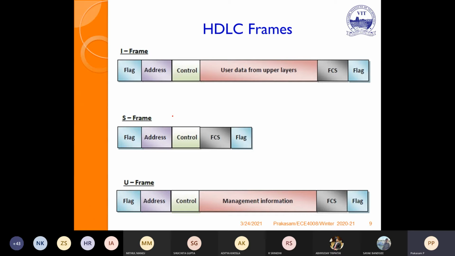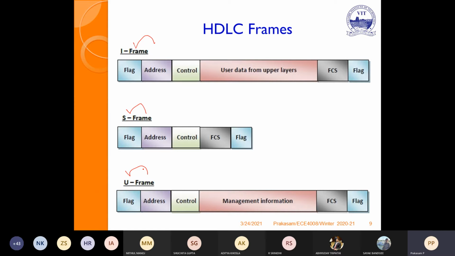The HDLC frames contain 3 types of frames. The first is I frames, that is, information frames. Then S frames, supervisory frames, and U frames, unnumbered frames. The information frame is used to transmit the information. The supervisory frame is used to acknowledge.